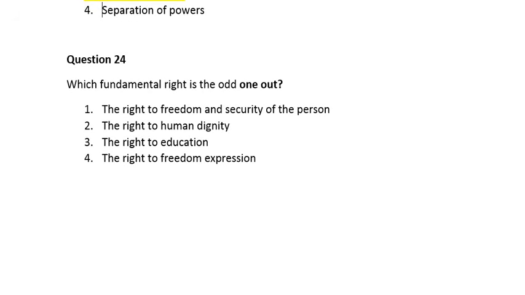Question 24. Which fundamental right is the odd one out? Number 1, the right to freedom and security of the person. Number 2, the right to human dignity. Number 3, the right to education. Number 4, the right to freedom of expression. So guys, the correct answer is number 3, which is the right to education.